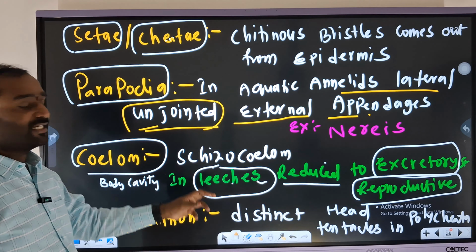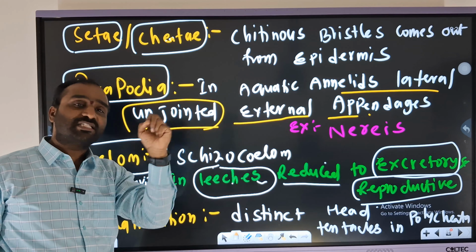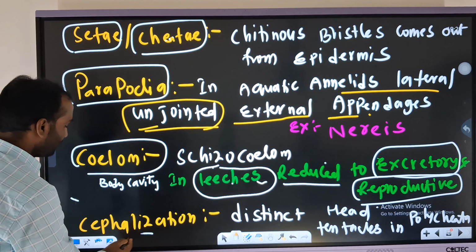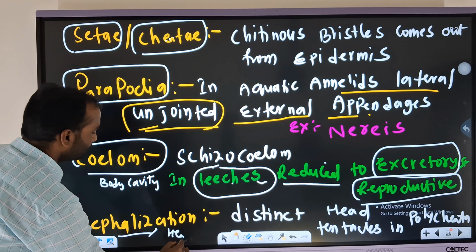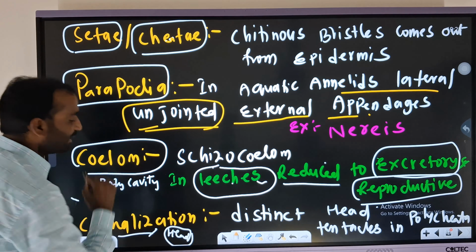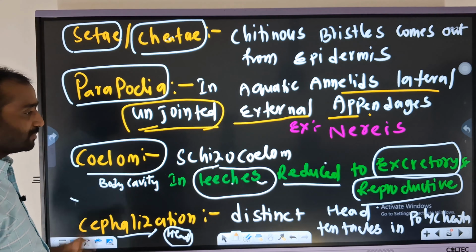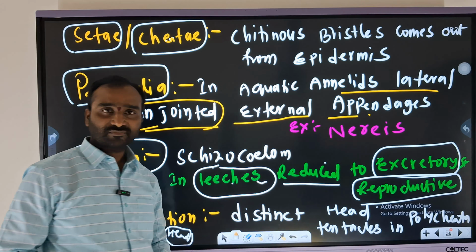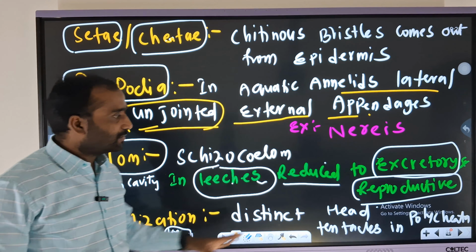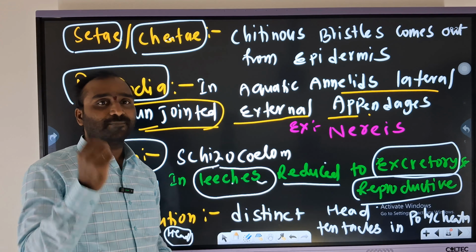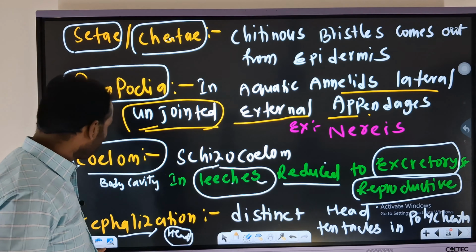And next one is cephalization. Here one more, the most important thing, cephalon. What does cephalon mean? Which represents head or a nervous system. A distinct head will be formed. In the same manner, tentacles are present in the Polychaeta. Okay, now.